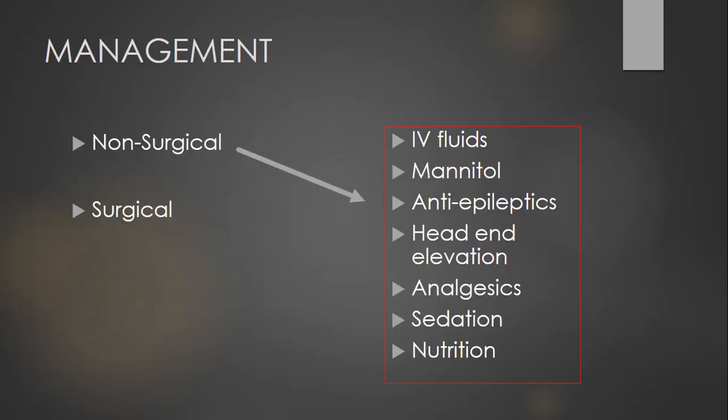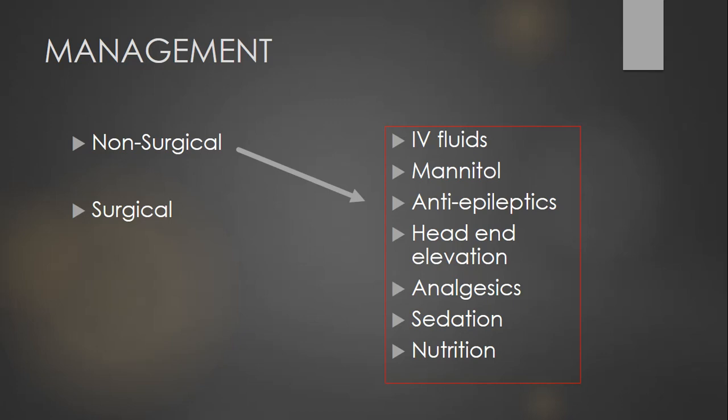So how do we manage these kinds of head trauma injuries? We go for the non-surgical or the surgical method. Non-surgical methods follow different types of treatment. We go for IV fluids, we give mannitol, we give anti-epileptic drugs, we do head elevation so that the ICP is not raised inside the cranial cavity.